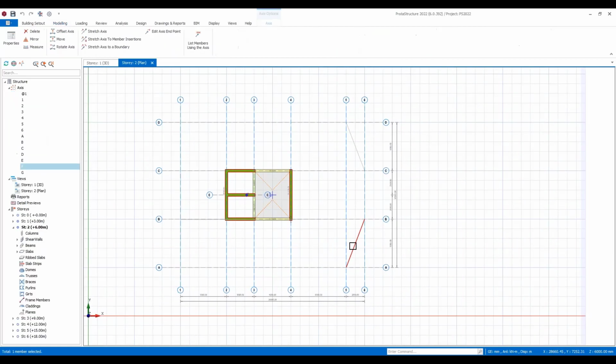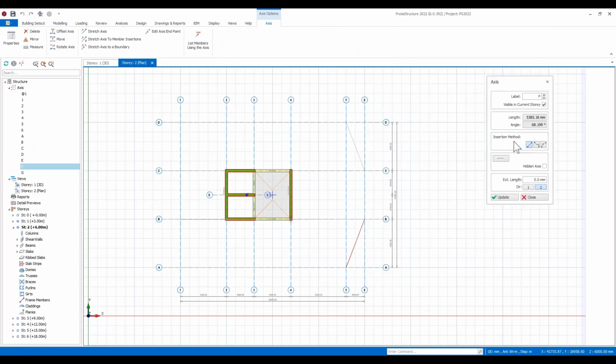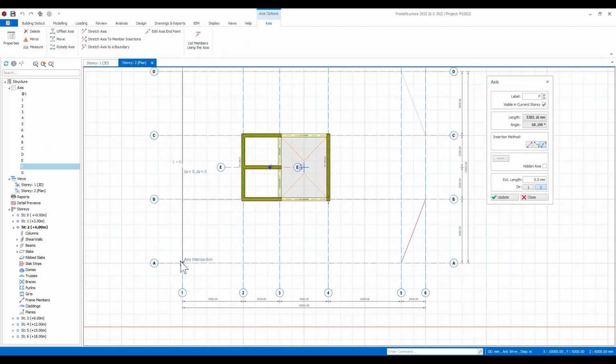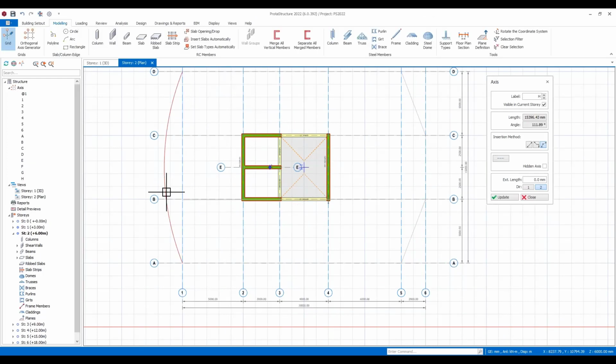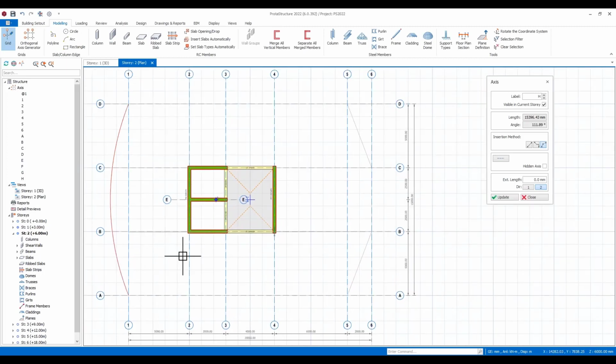Now at this point, I'm going to come in and add a couple of things in here. So I wish to create maybe a curved grid, okay? And I can just come in and define my curved axis here. I can key in a chord to position that, and you can see that I've just added to this building a little bit here.